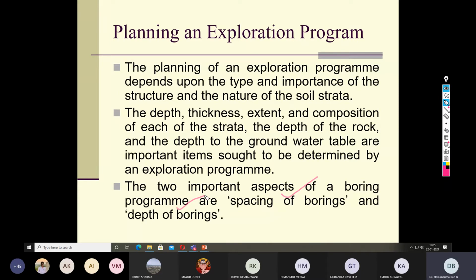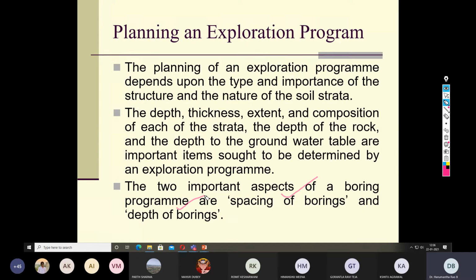That means up to the bottom of the pressure bulb, the stress of the superstructure is getting dispersed. Meaning thereby, I can go for my depth of boring until such depth where my pressure bulb terminates, or a little more deeper. So that's how I should decide the depth of the boring.